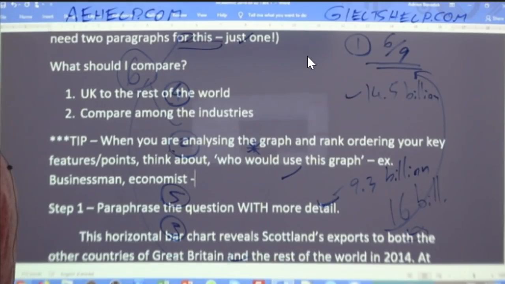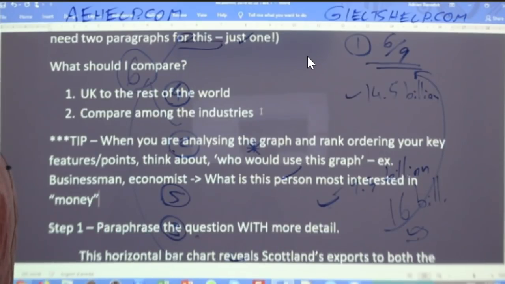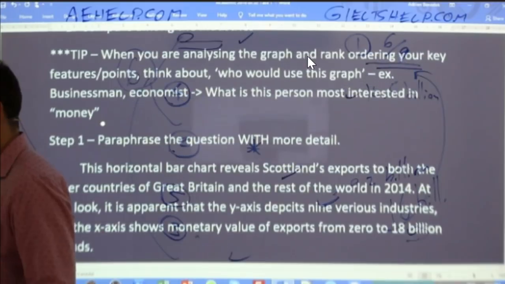And then think about, what is this person most interested in? Of course, as many of you know, money is probably a good answer for some of these questions, okay?